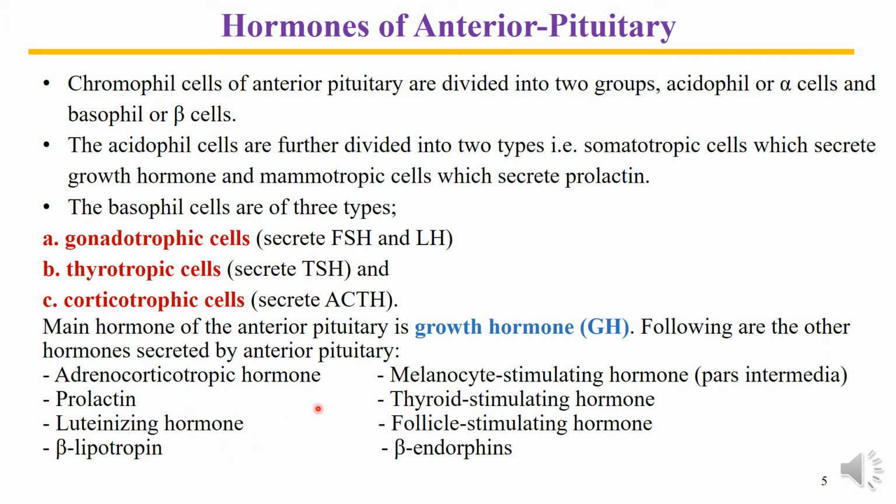These are adrenocorticotropic hormone, prolactin, luteinizing hormone, beta lipoprotein, melanocyte stimulating hormone, which is synthesized by the pars intermedia, TSH or thyroid stimulating hormone, FSH or follicle stimulating hormone, and beta endorphins. The beta lipoprotein and beta endorphins are synthesized in very minute amounts.